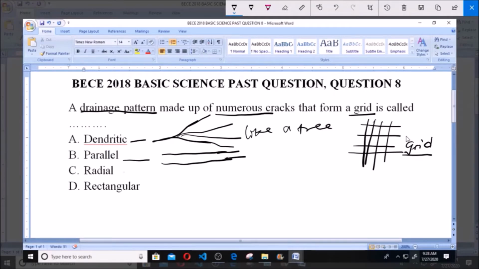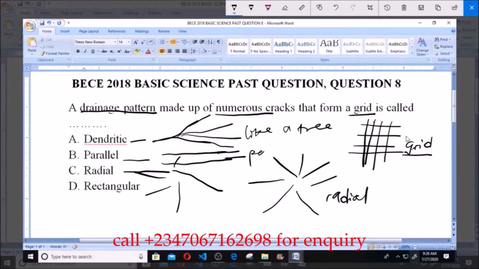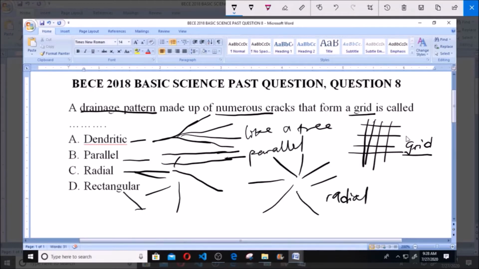Then radial, from the word radial, simply means in circular form, something like this. This is a drainage pattern in radial, and this is the parallel. Then D says rectangular. Rectangular is also a drainage pattern, and in this rectangular drainage pattern, the numerous cracks are in the form of a grid.